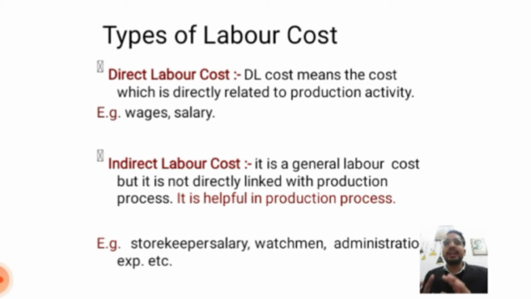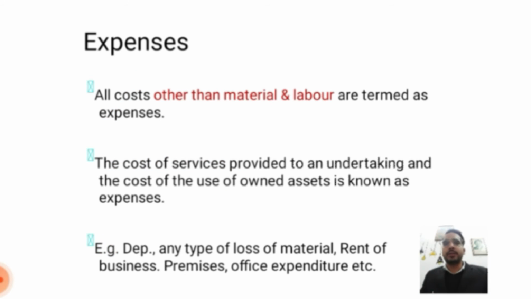Direct labor cost means the cost directly related to production activity, such as wages and salary. Indirect labor cost is general labor cost that is not directly linked to the production process but helps the production process, for example storekeeper salary, watchman and administrative expenses.